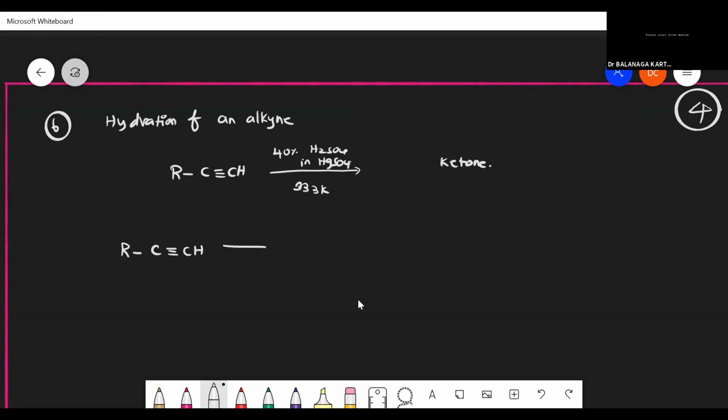If I use acid, H plus is there. Once I use acid, we know where the bond will break. If the bond breaks, where will the negative charge go, whether here or here?